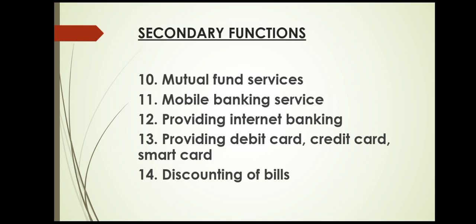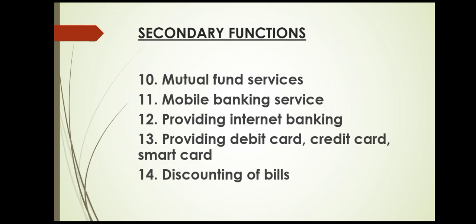Discounting of bills. Bills of exchange we are going to study in the next chapter in detail. Whenever the seller receives a bill and has an urgency for money, he can go to the bank and discount the bill. Suppose the bill carries an amount of 10,000 and the maturity of the bill is 3 months.